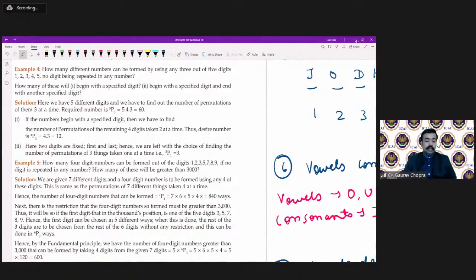Now, what is the exact requirement? How many of these will begin with a specified digit? And the second part says begin with a specified digit and end with another specified digit. So let us understand.